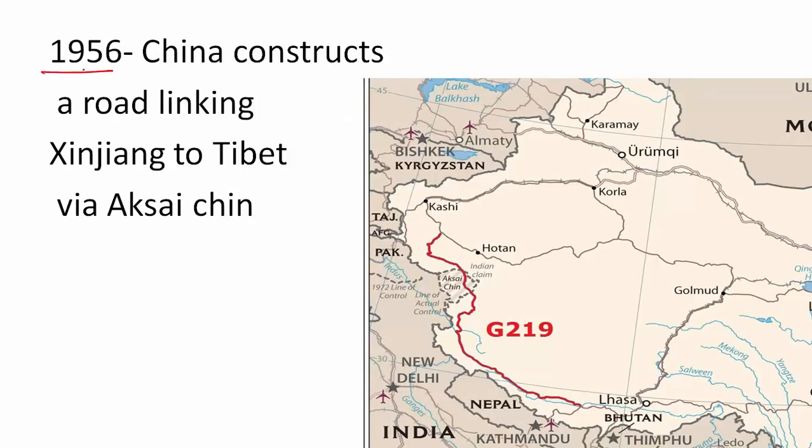Moving on, in 1956, China constructed a road in this Aksai Chin area which was linking Xinjiang to Tibet. So you can see this is Kashmir, this is Ladakh, and this is Aksai Chin. So there was a highway constructed from Xinjiang. This is the Xinjiang province of China. From there to Tibet, they constructed this road, and this went on via Aksai Chin. India at this point of time was claiming this area, but we did not know about this road for almost 3 years. We came to know in late 1958, 1959 when Chinese maps started publishing this road on their maps.